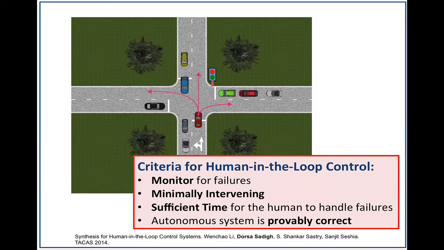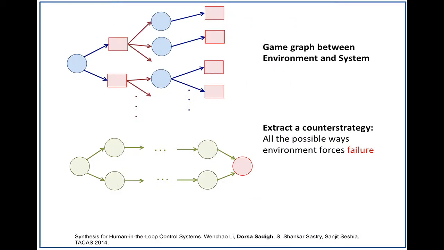So these are our criteria, and I don't have time to get into details of our technique, but the overall idea is we are looking at this as a two-player game between environment and system. And what we do is we extract all the possible ways of environment winning, which means all the possible ways that we are going to find a failure. And we can represent that in a counter strategy graph.